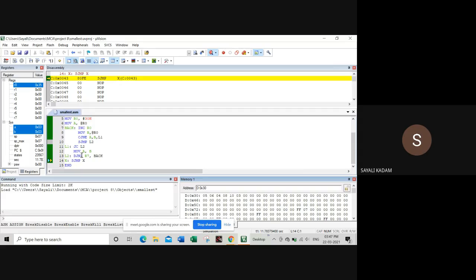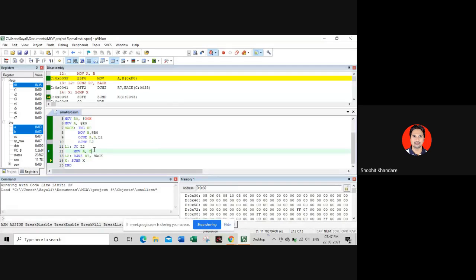Sir, I don't have. No, you are right, but my question is: now you are getting the smallest number in your accumulator. But if I want to see the smallest number in the internal RAM, what we have to do is move that accumulator data into some register. Am I right? Yes.